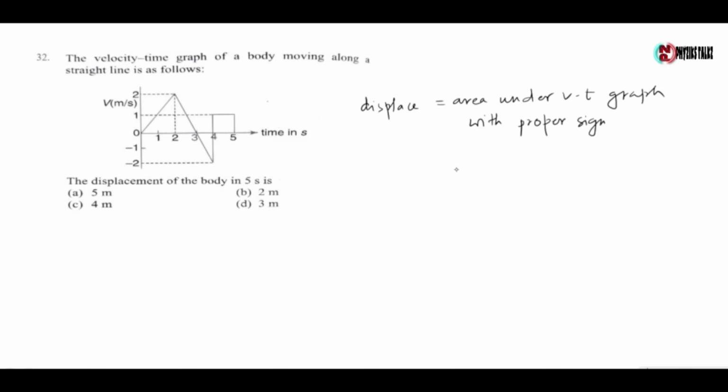Now the area of this part is half into 3 into 2, plus the area of this part is half into 1 into minus 2, plus the area of this part is 1 into 1, which gives 3 minus 1 plus 1, which gives 3 meter. So the displacement of the particle is 3 meter. The correct option is option D.